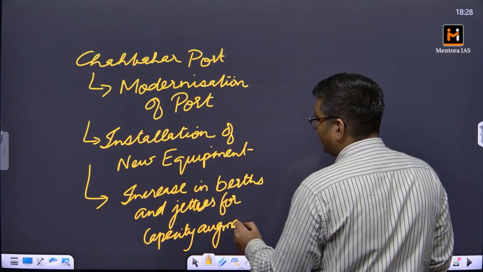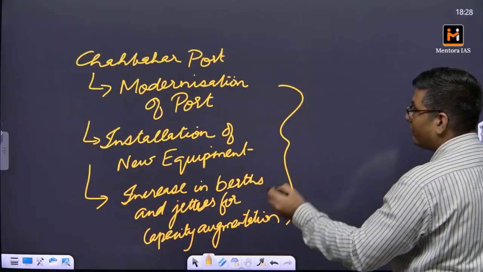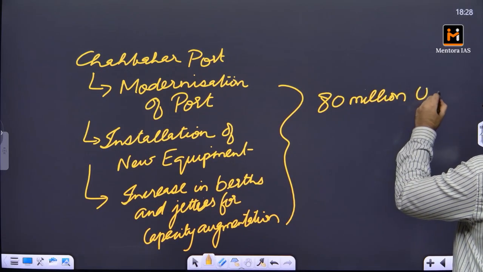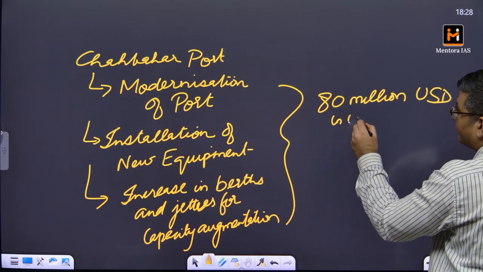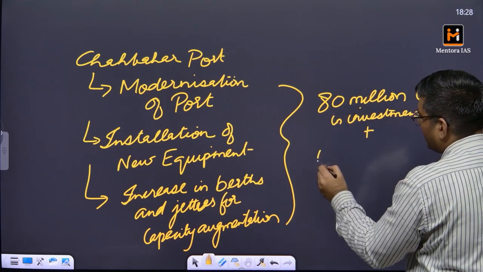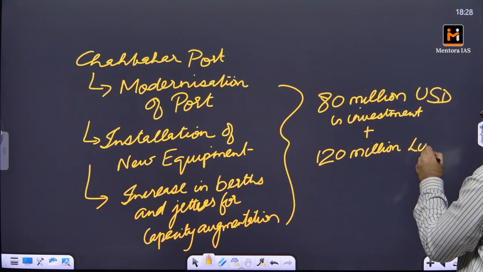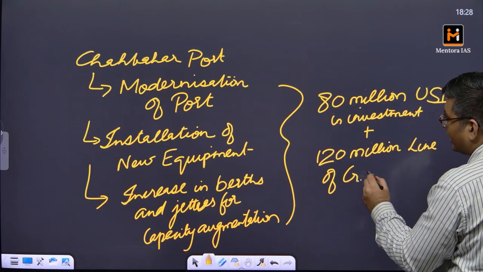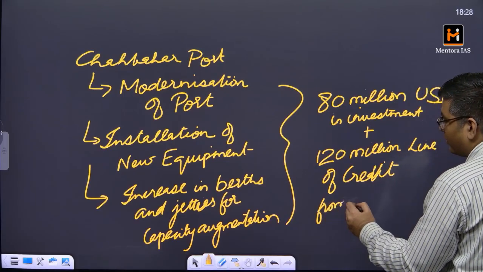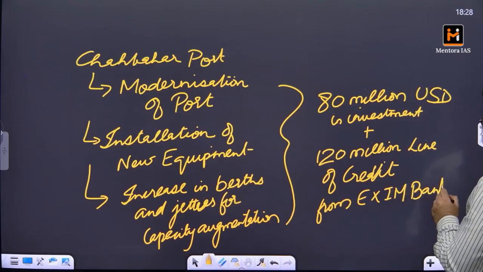Okay, so these three things were needed, and that is why India said that we are going to give you 80 million US dollars in investment, and then subsequently another 120 million line of credit. Line of credit basically means when you need this loan, you can ask for it and it will be given to you from the Export Import Bank of India. So that is Exim Bank.